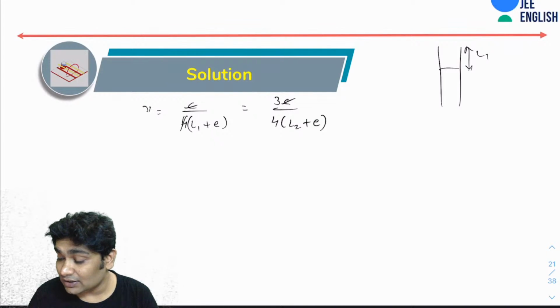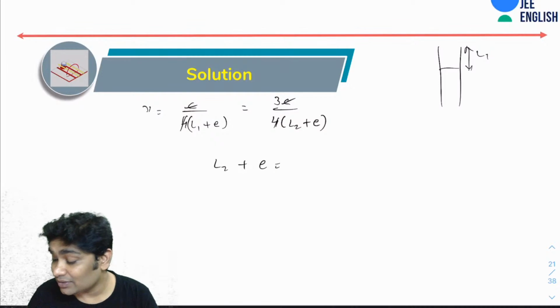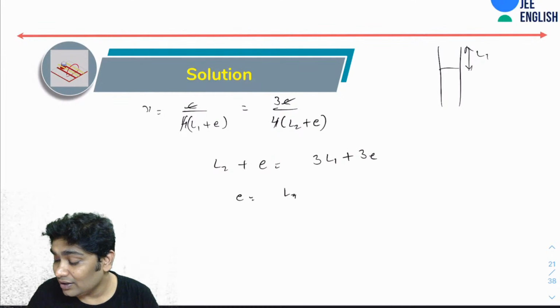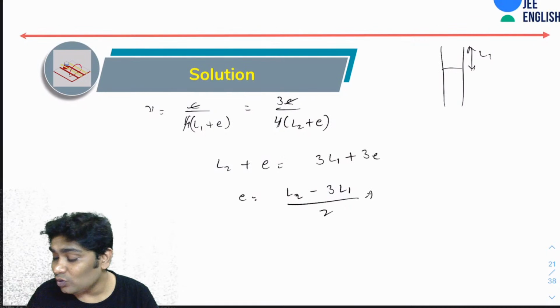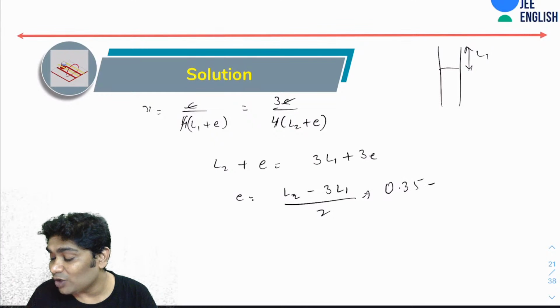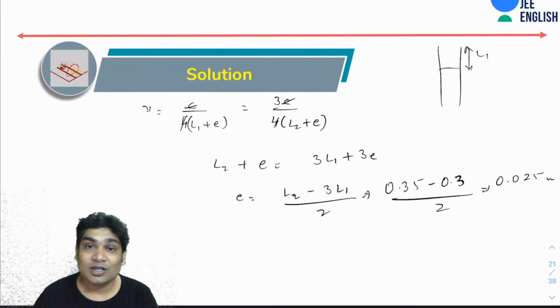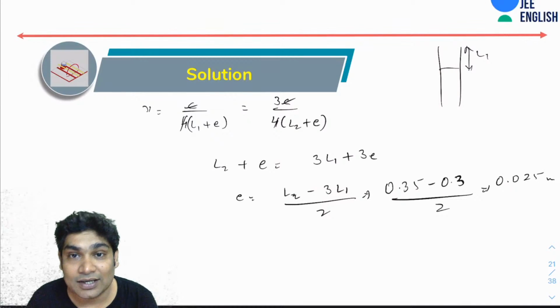So these will get cancelled, these will get cancelled. You will have L2 plus E equals 3L1 plus 3E. So you will have E equals L2 minus 3L1 over 2. So L2 was 0.35, L1 was 0.1, so over 2, yes. So what you will have, your answer is 0.025 meters. So 2.5 is the correct answer.